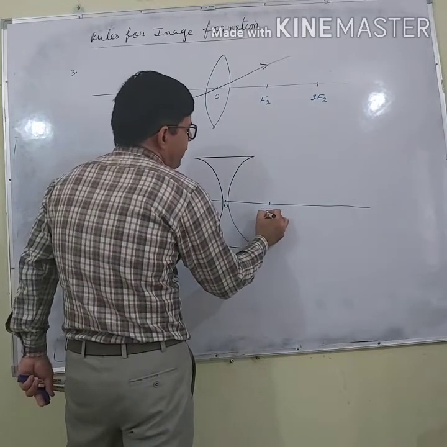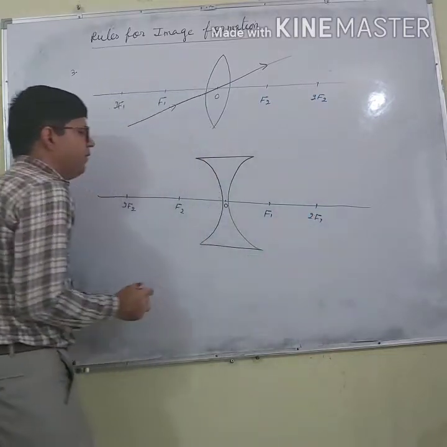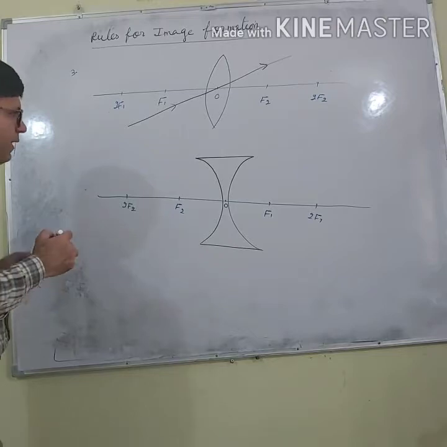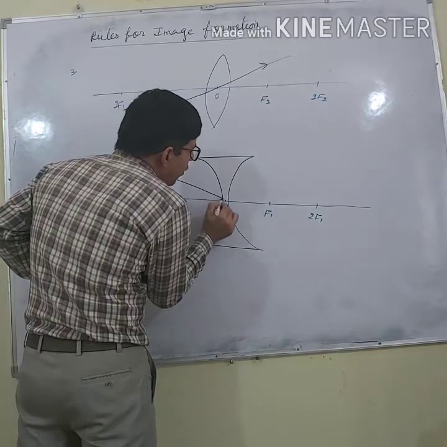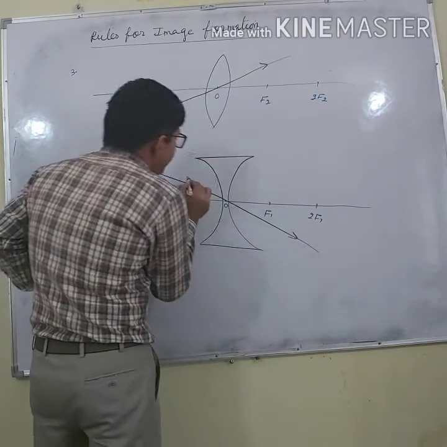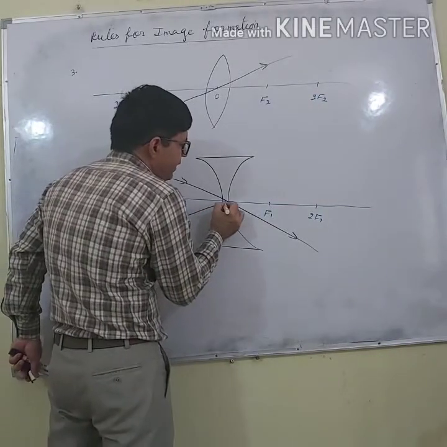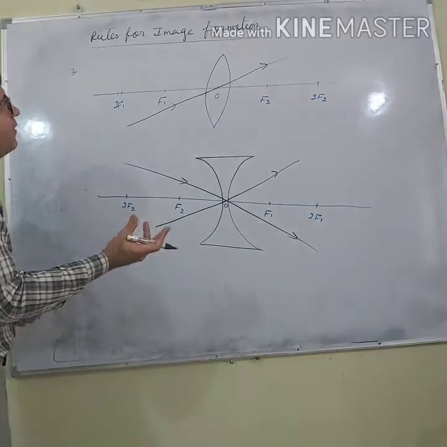This is F1, 2F1. I told you why I have written F1 and F2 here in the previous lecture. So what will happen in this case? If we are having a ray of light which passes through the optical center, it will pass without any deviation. If I am passing this ray through the optical center, it will pass without any deviation.